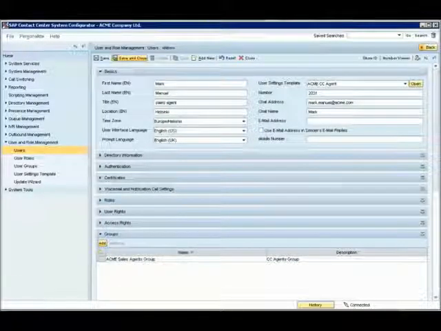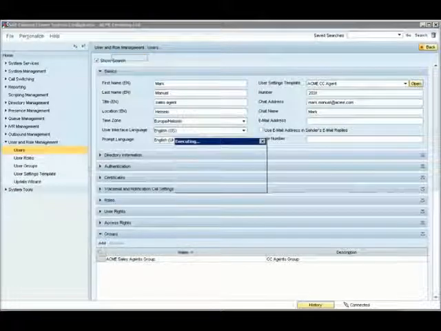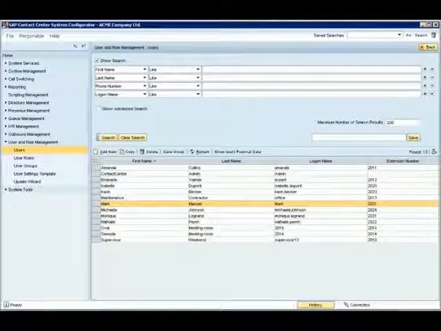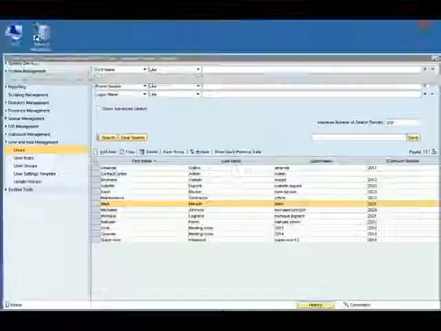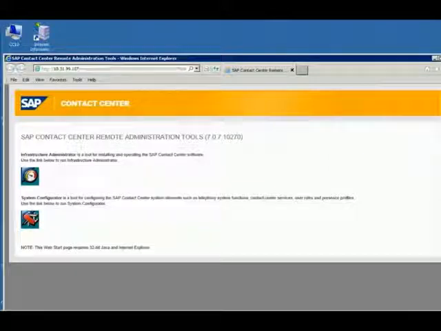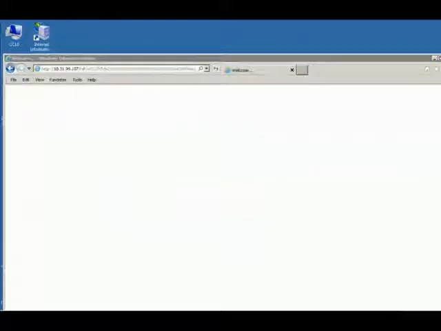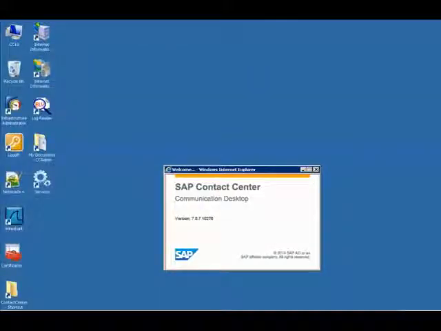Mark's user configuration is now complete and we press the Save and Close button to save his settings. On the refreshed user list, we now see his information. So let's try out his account. We move to Internet Explorer and navigate to the login page of the system.